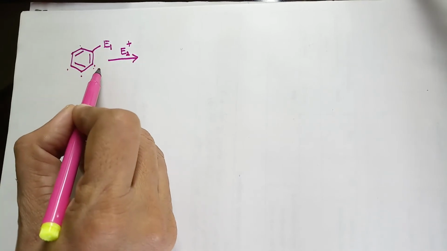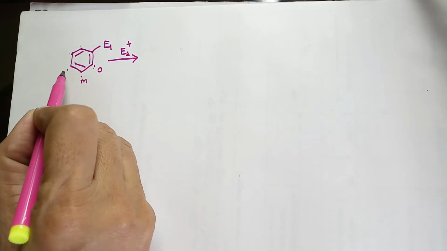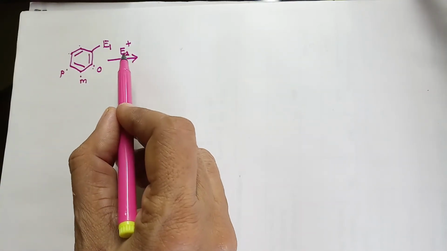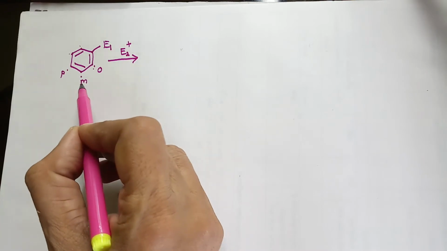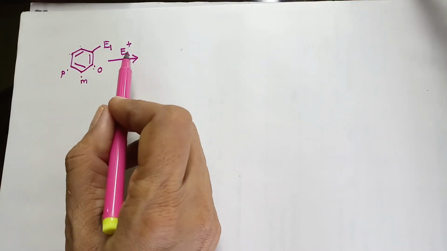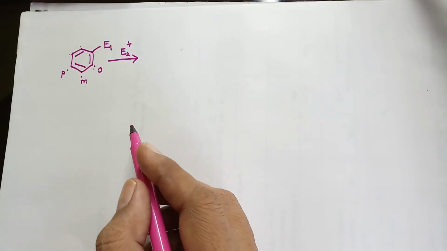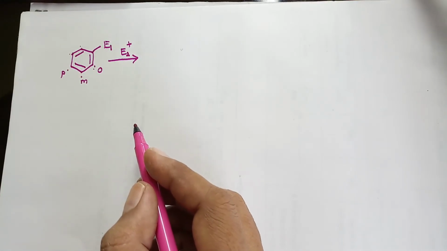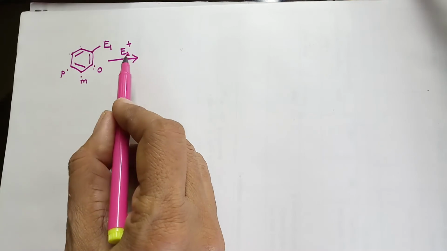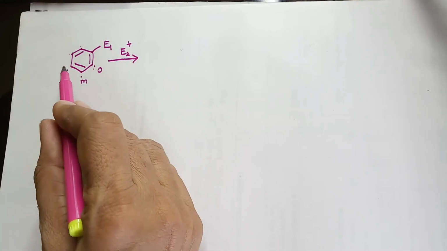These two positions are the same, these are called ortho positions. These two positions are also the same, these are called meta positions, and this one is the para position. So the approach of this electrophile number 2 can be at the ortho position, at the meta position, or at the para position. This position will be decided by the previous electrophile that is present on the monosubstituted benzene. Let us see the canonical structures or resonating structures obtained if the electrophile number 2 attacks the ortho position, the meta position, or the para position.